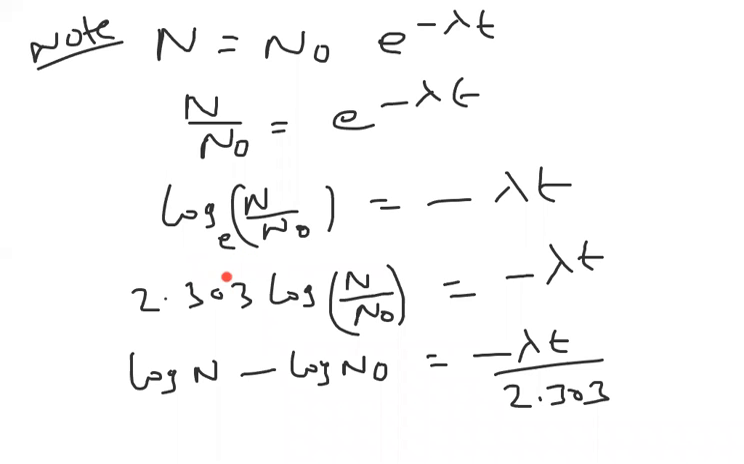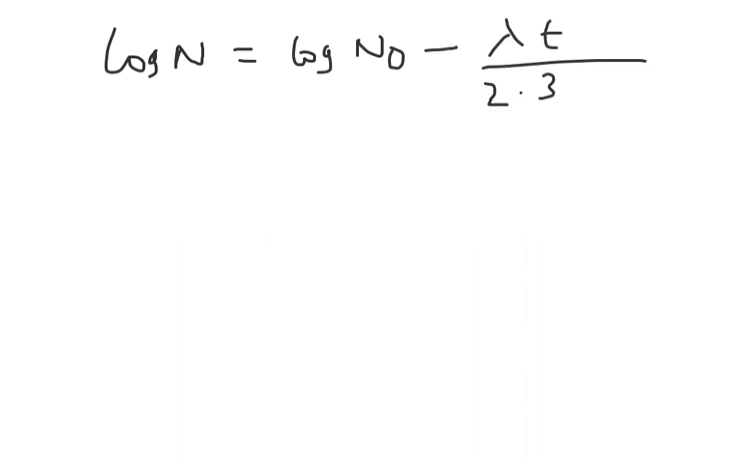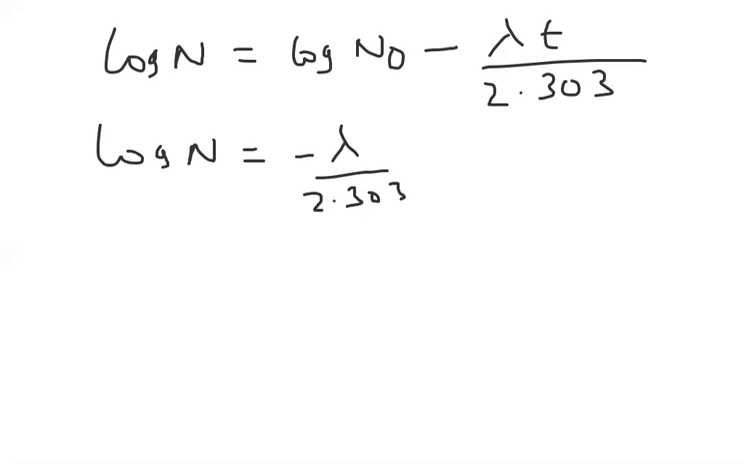After that, I converted log base e to log base 10 by writing it as 2.303. I send it to the other side and shuffle the terms. So log N is equal to log N naught minus lambda t by 2.303. This formula I can also write as log N is equal to minus lambda by 2.303 into t plus log N naught.